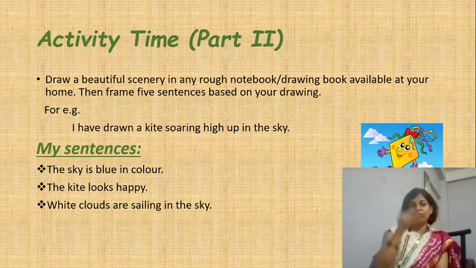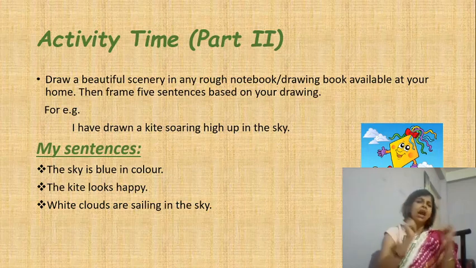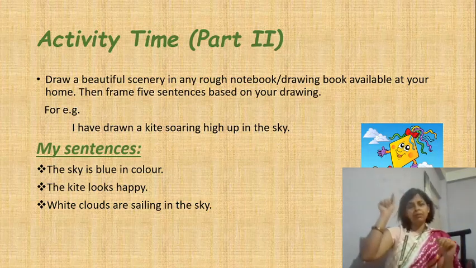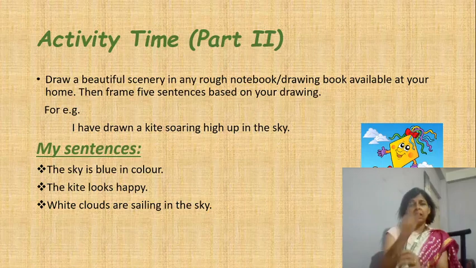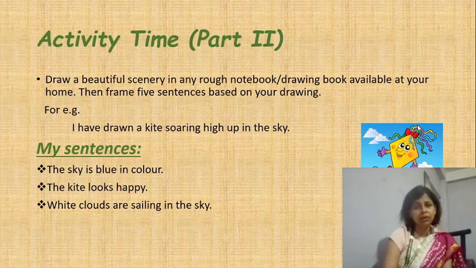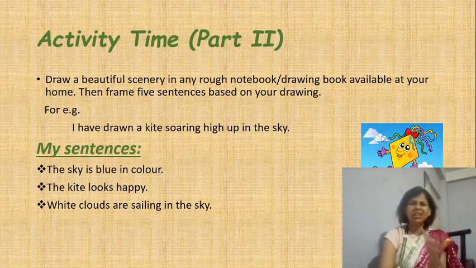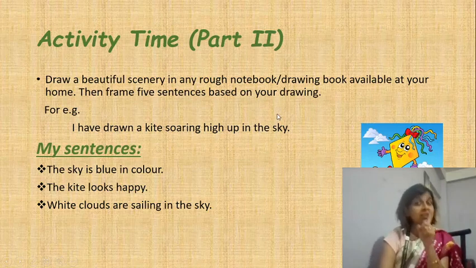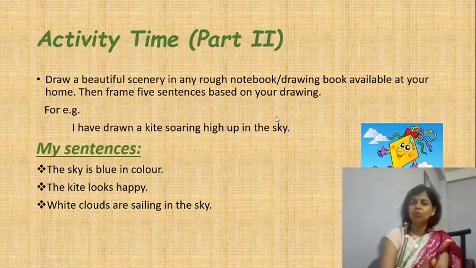So you can draw 2-3 mountains, and you can draw a curve, a curve which is like the sun and then the rays, and you can draw a tiny hut, and you can draw a pond or a river, okay, and a little bit of clouds in the sky, like I have done white clouds here. So you can do that. That's easy. That's easy. And then what would be your English task after the drawing is over?